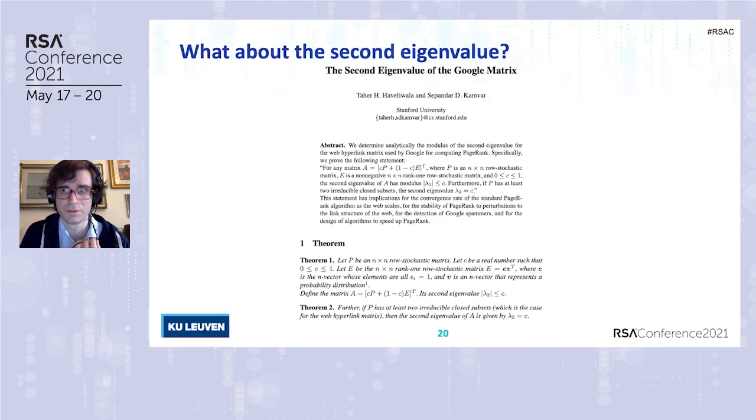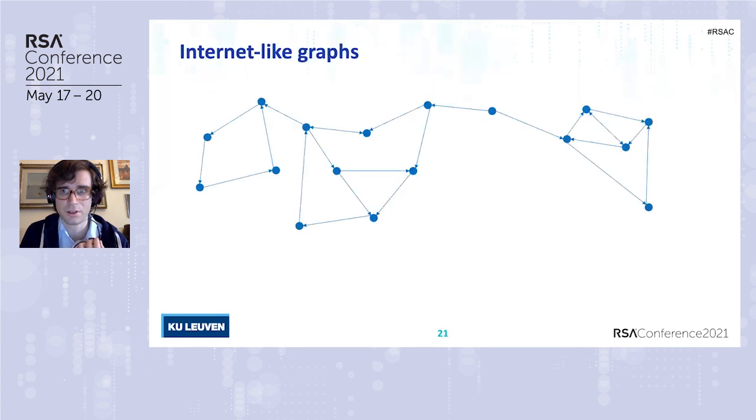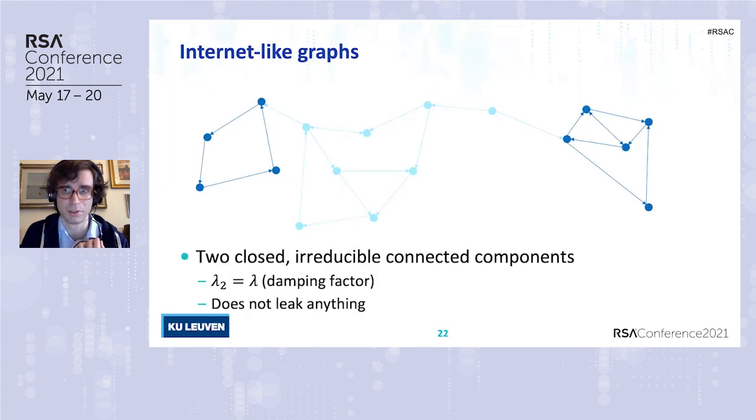A paper from the early 2000s says that according to the topology of the graph, we have two cases. Either we have more than two closed irreducible components, and we are lucky because lambda 2 is exactly equal to the damping factor lambda, which is public. So revealing something that depends on lambda is fine because we don't reveal anything new.